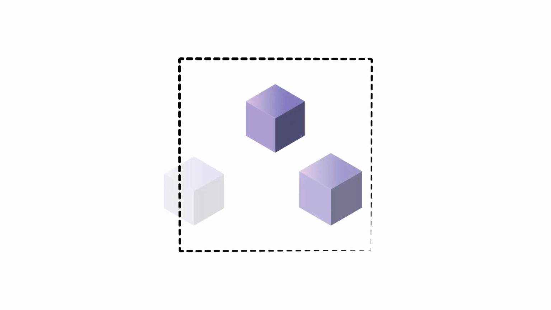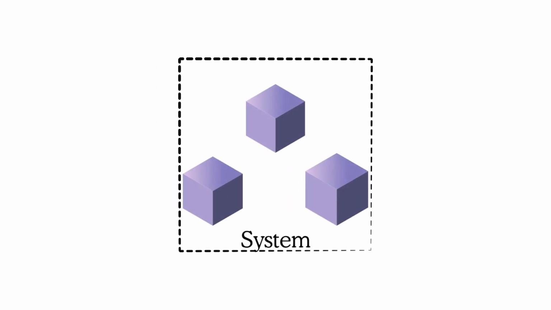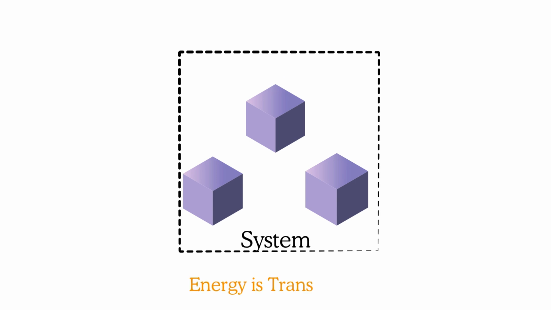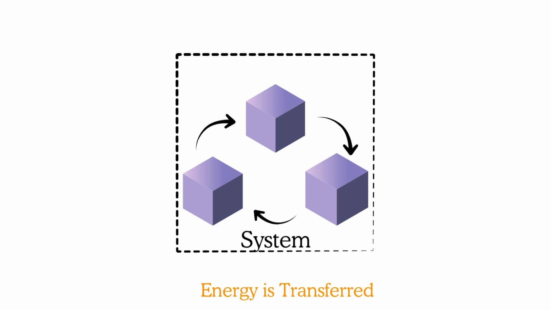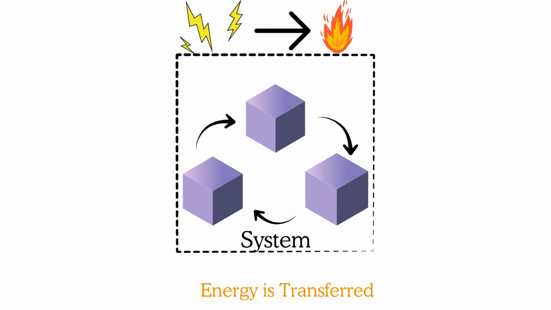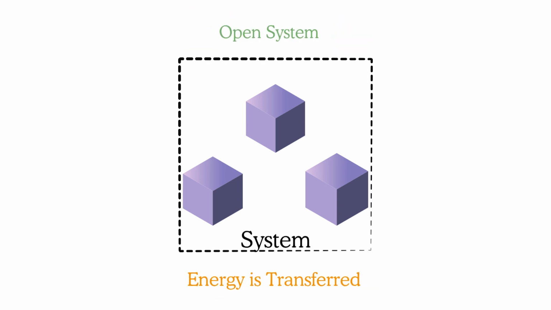Now, next we'll have a look at a system. Okay, so a group of objects or a collection of matter is a system. That's just a fancy word. So when the system changes, energy is transferred either between objects or between different forms of them.